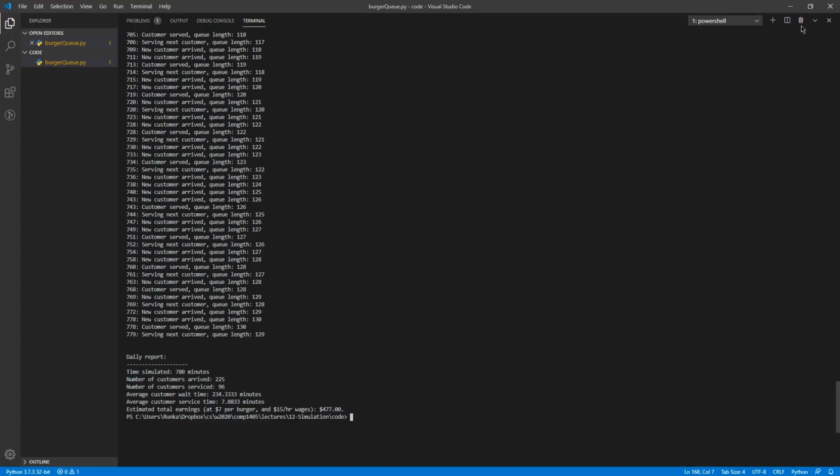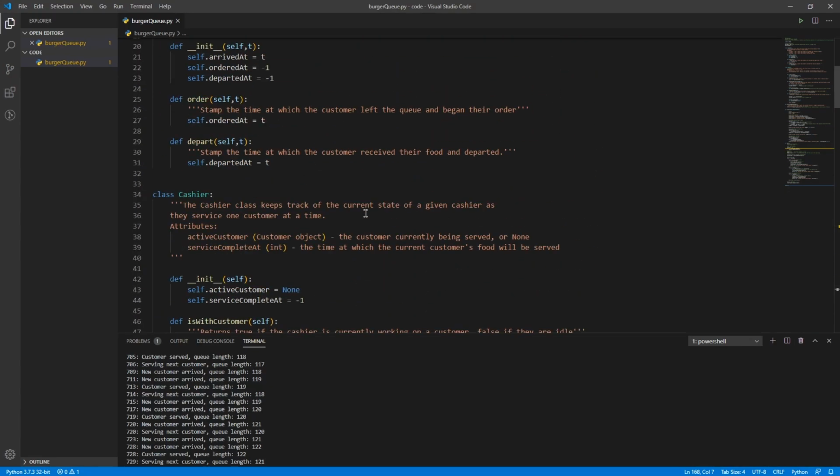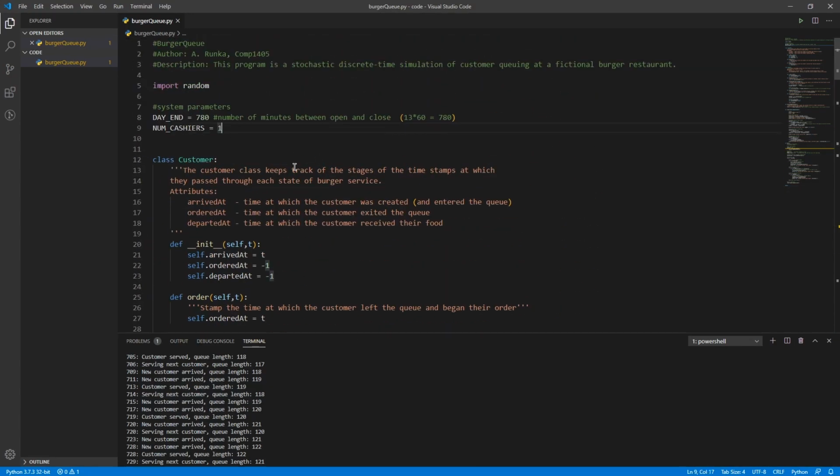So what we can do with this simulation, this is the real magic of simulation, is taking this system, which seems to compute some meaningful information, and play around with the parameters a little bit. So maybe instead of having one cashier, we'll hire a second cashier and see if that lightens the burden or allows us to process more customers.